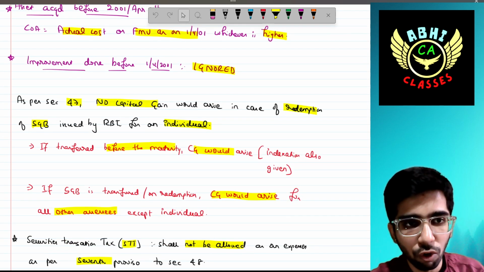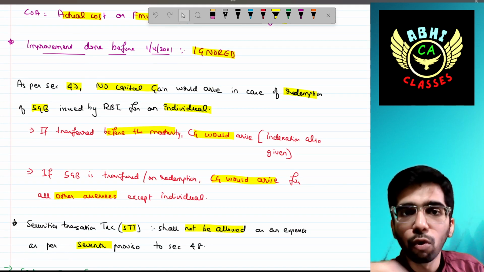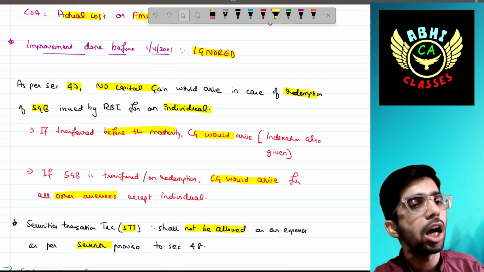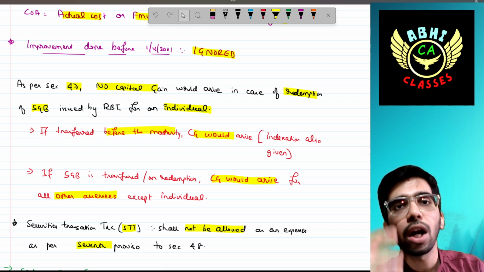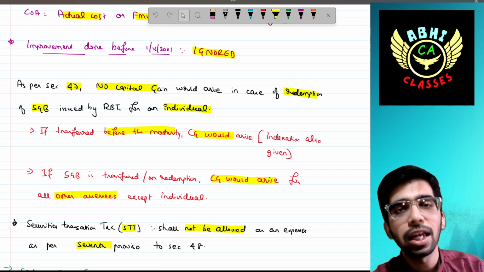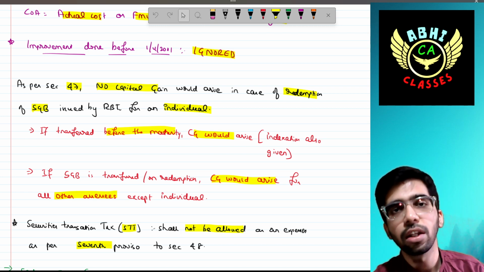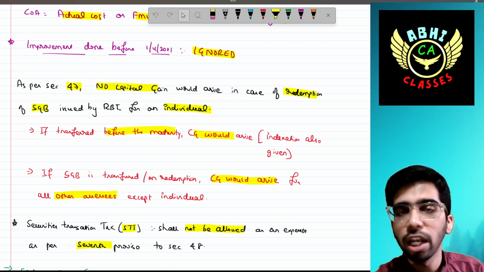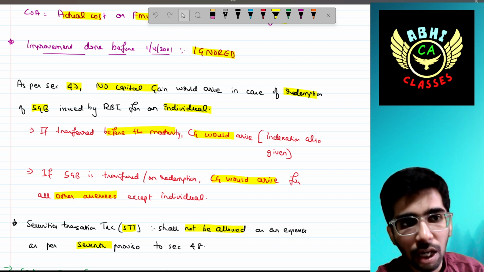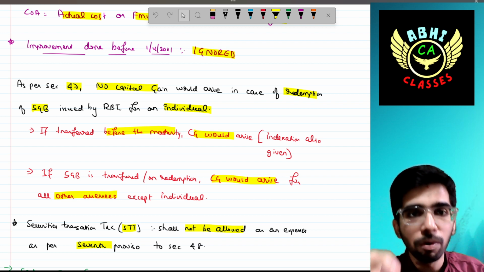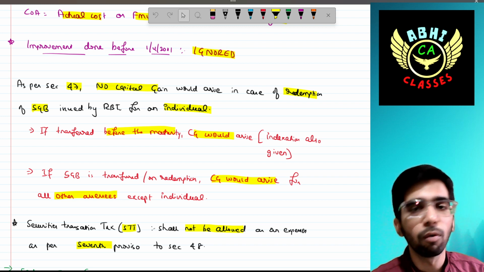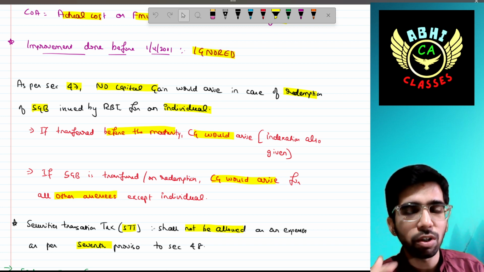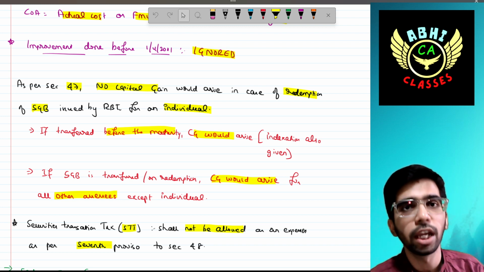Okay, as per section 47, no capital gain would arise in case of redemption of SGB issued by RBI for an individual. If you are an individual, if you are selling an SGB on its redemption date, redemption period, then no capital gain concept would arise. It is fully exempt. Okay, if transferred before the maturity, then capital gain would arise. Indexation benefit would also be applicable depending upon the period of holding.